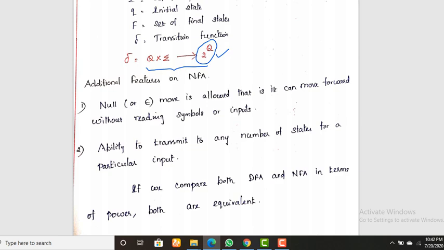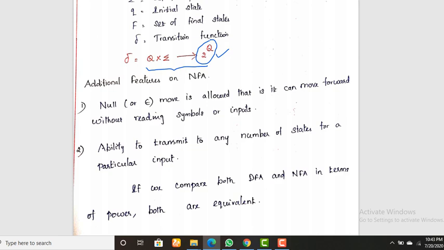It is allowed in the sense that it can move forward without reading symbols or input. On receiving null, it can move from one state to another state without reading any input. So that's the case of null in NFA.